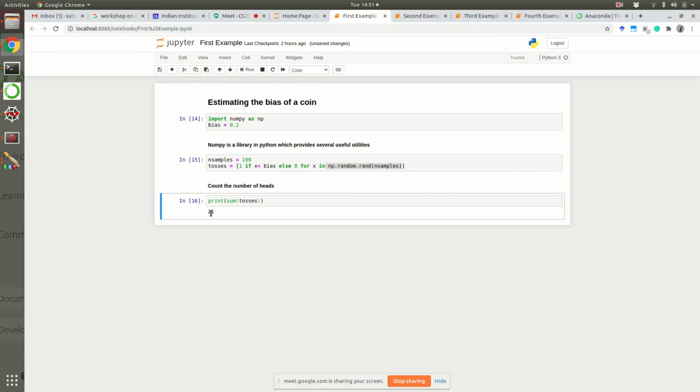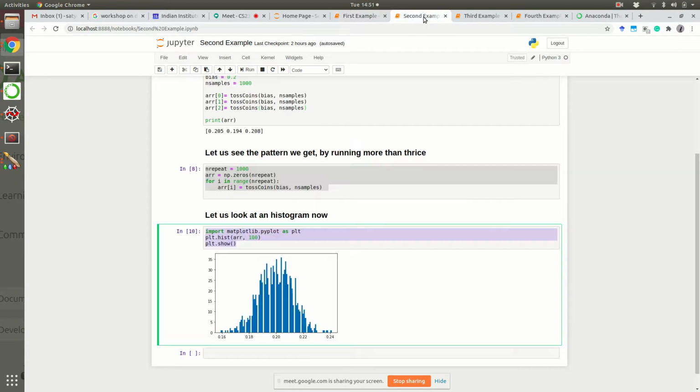Okay, so whenever you are trying to estimate something which is random, you cannot do the experiment just once. You have to repeat this multiple number of times. So that is what we have done in the second example.